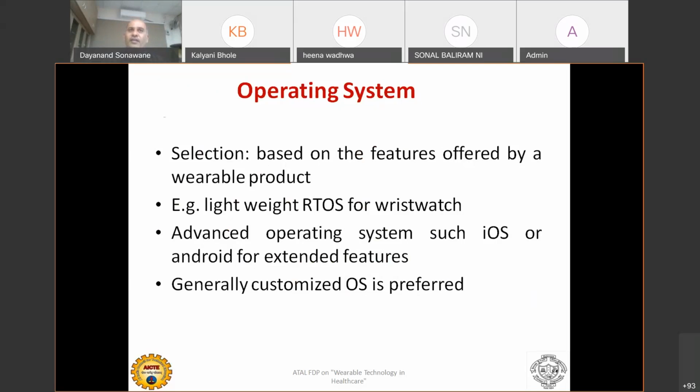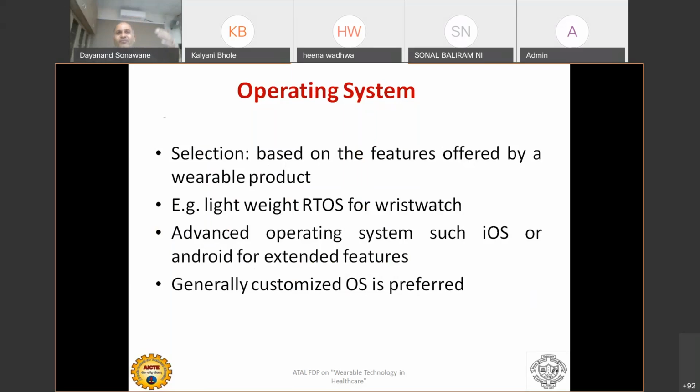Even the MSP430 has an OS specifically designed for it, which is a lightweight RTOS working in wristwatches like that. Advanced operating systems such as iOS or Android, conventional Android, are different from those used in wearable devices.